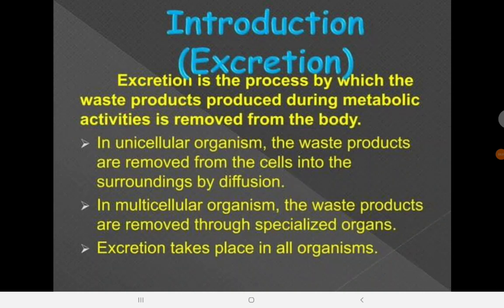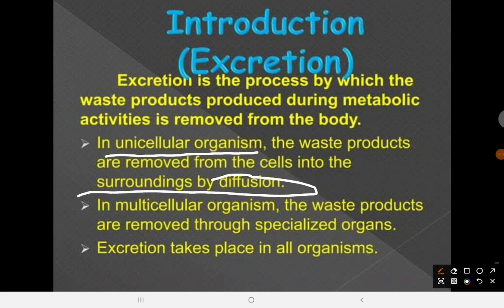All right. So the waste products from these processes, the process by which we eliminate them, is what is known as excretion. Now, in unicellular organisms, the waste products are removed from the cell into its surroundings by diffusion. So in unicellular organisms, the excretory process is through diffusion.